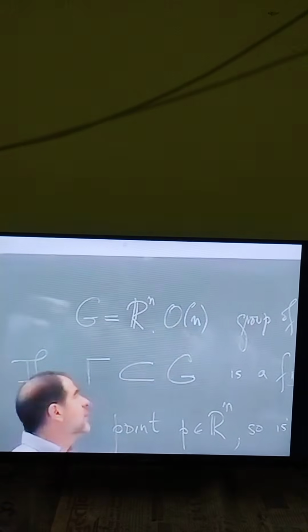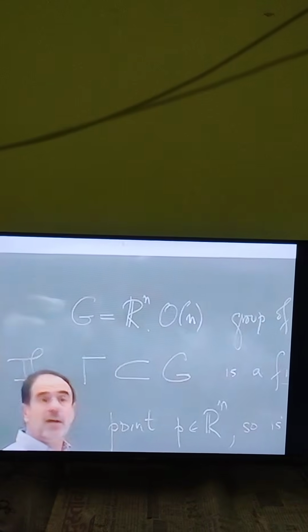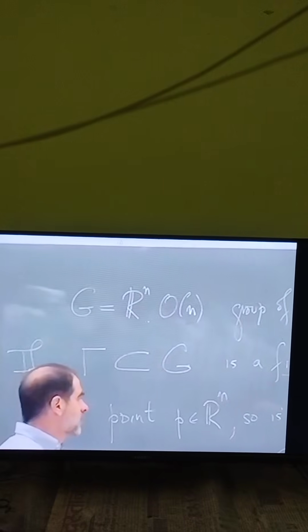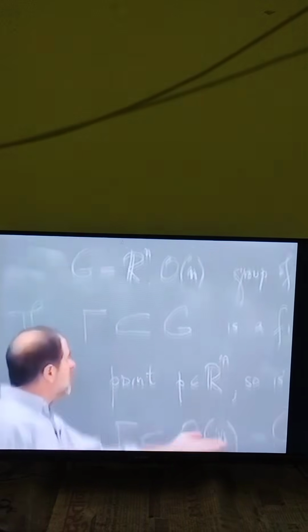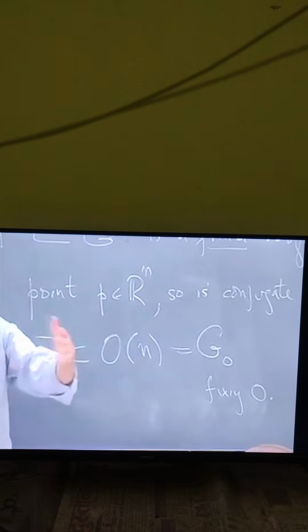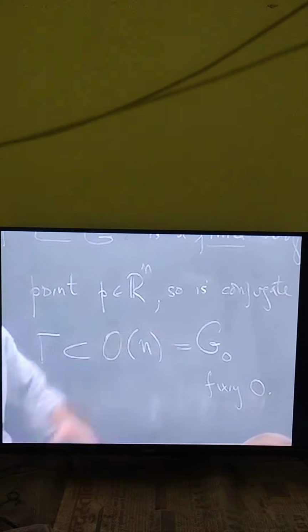So the point fixed is this barycenter or center of mass, exactly as it was in the two-dimensional case. The same argument works in the n-dimensional case. So the classification of finite groups of this reduces to the classification of finite groups here, which is an interesting problem, and has only been solved in very few small n cases, n equal 2, 3, and 4.